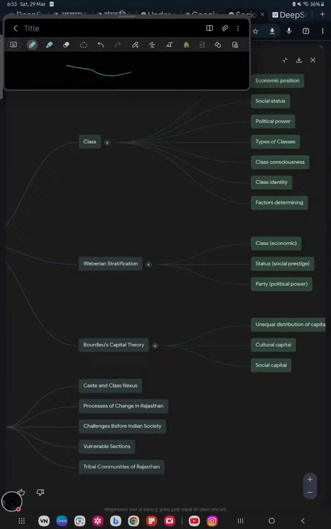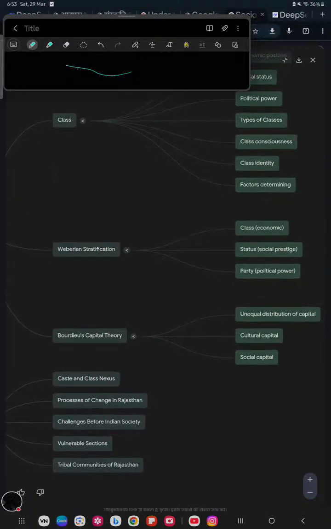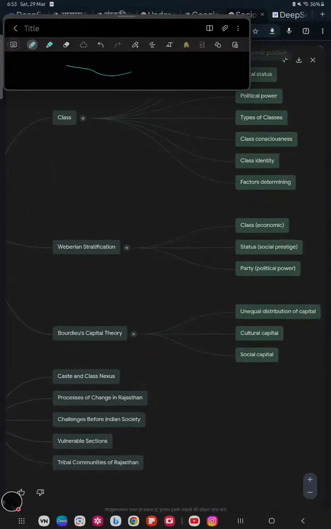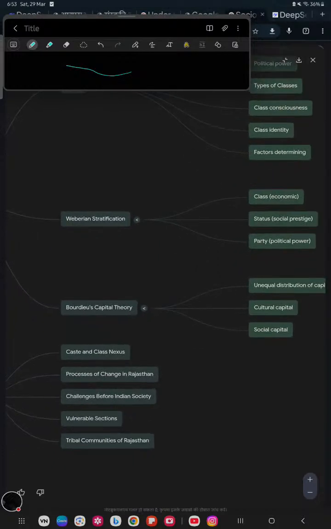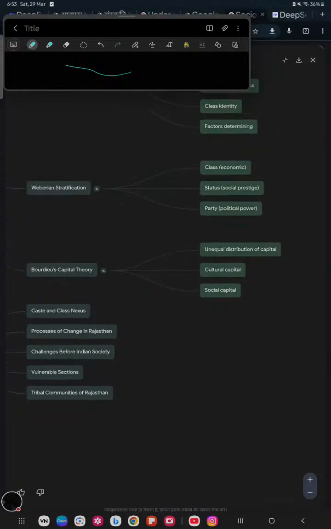Then comes Weberian stratification. There are key features: class is based on economy, status is based on static social privilege, and party is associated with political power. Then comes capital theory, in which there is unequal distribution of capital, including cultural capital and social capital. Cultural capital is important in Rajasthan, because we have a very proud heritage in Rajasthan.